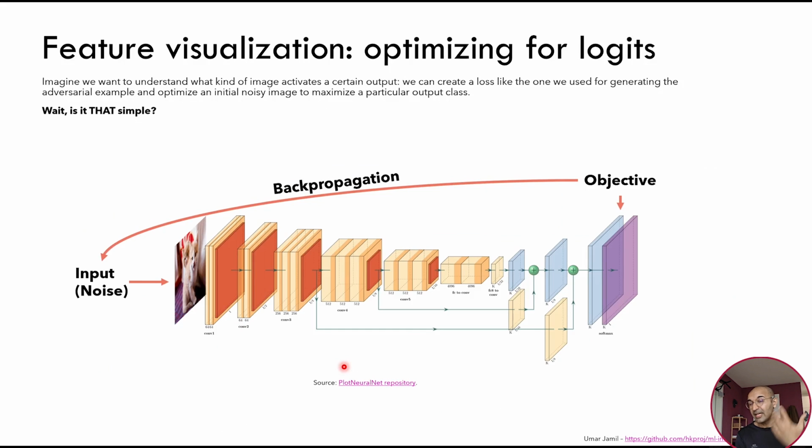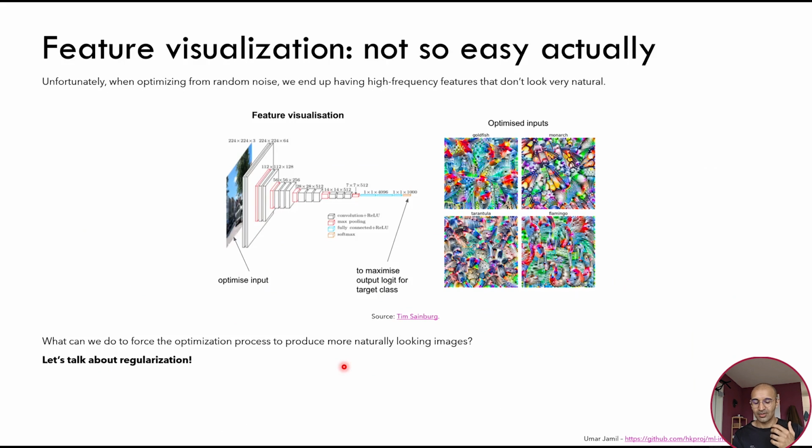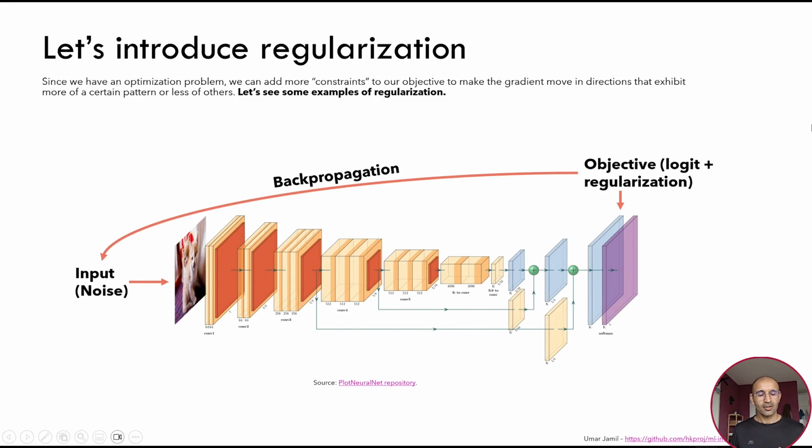But to understand how LeapLabs do it, they use what is known as regularization. Let's talk about regularization. So first of all, what is regularization? When we train a model, our goal is to run some input through this model, calculate an output, compare it with the target so that we can calculate the loss and then update the parameters of the model such that we reduce this loss. When we introduce regularization, we want this optimization to happen in a particular way. So we want to put some constraints in our optimization process.